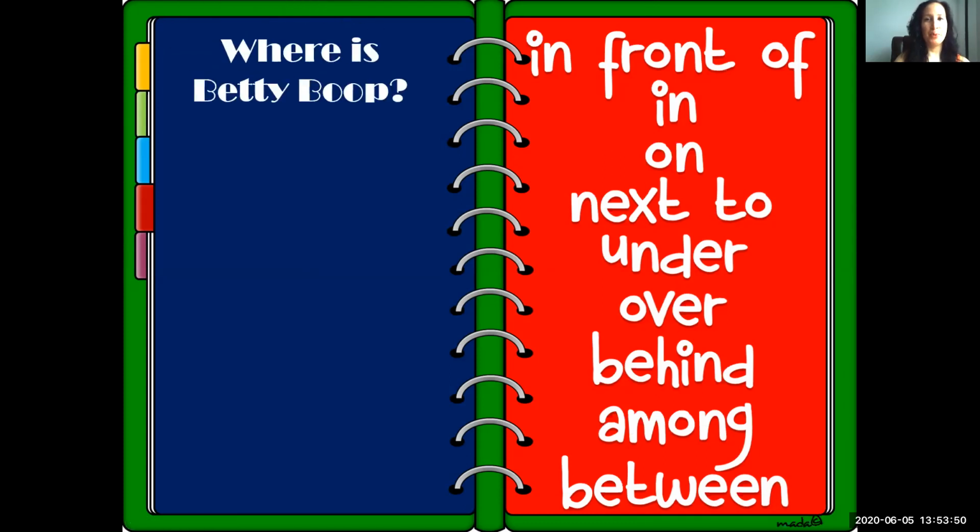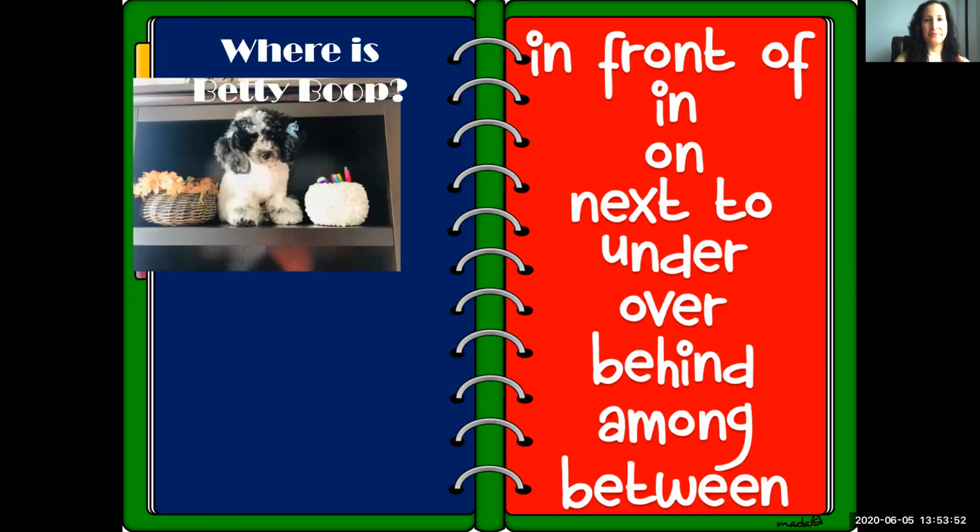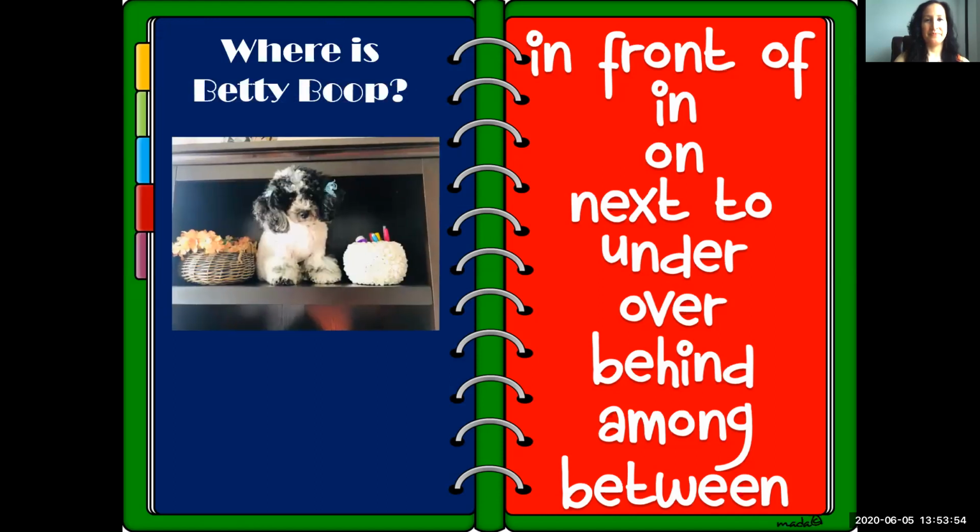Where is Betty Boop? Is Betty Boop in front of the two baskets? These are the two baskets. Is Betty Boop in the two baskets? On the two baskets? Next to the two baskets? Under the two baskets?